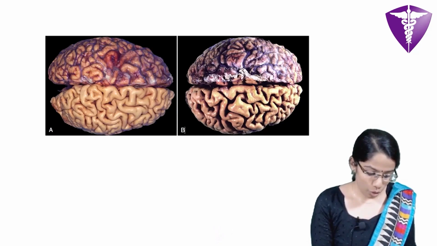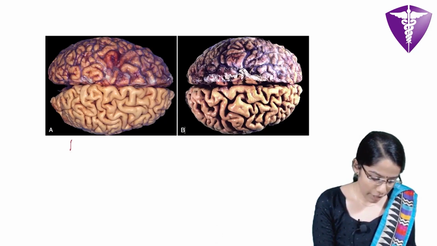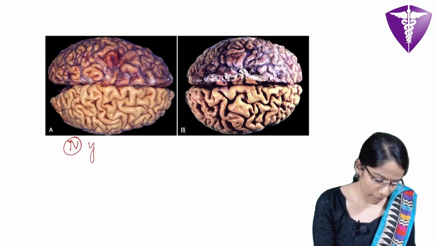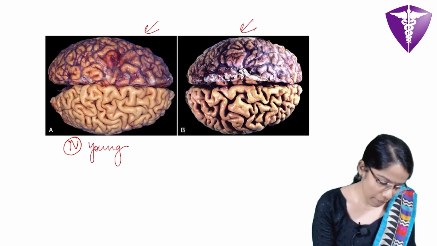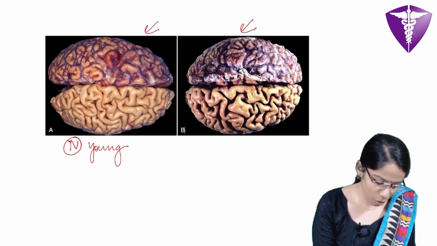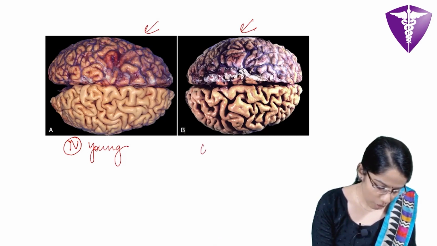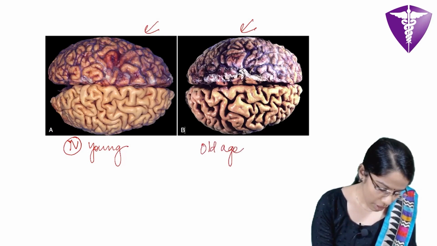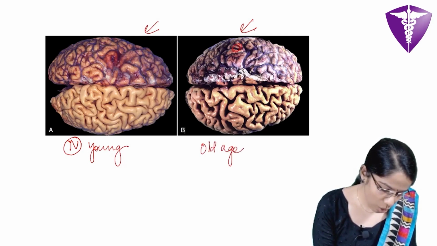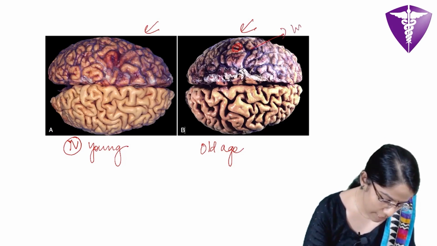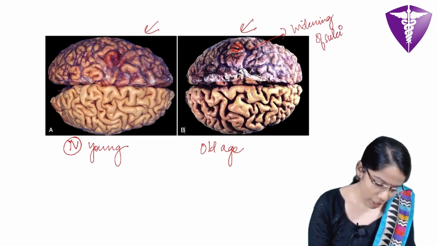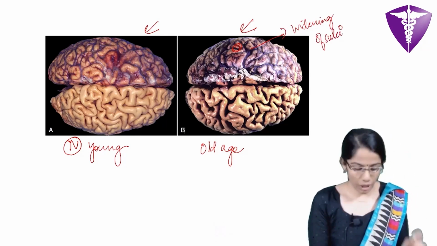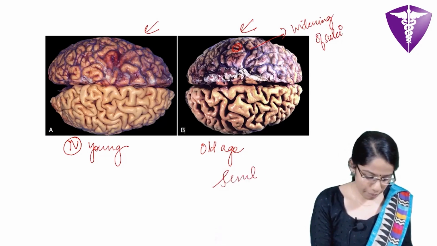So, these two photos show brain tissue. One is that of a normal young patient. In both these halves, the meninges have been stripped off. This is that of a normal young patient in which the brain substance is normal. But here in old age, you can see there is loss of gyrae and widening of sulci, which is suggestive of loss of brain matter substance, which occurs in senile atrophy.